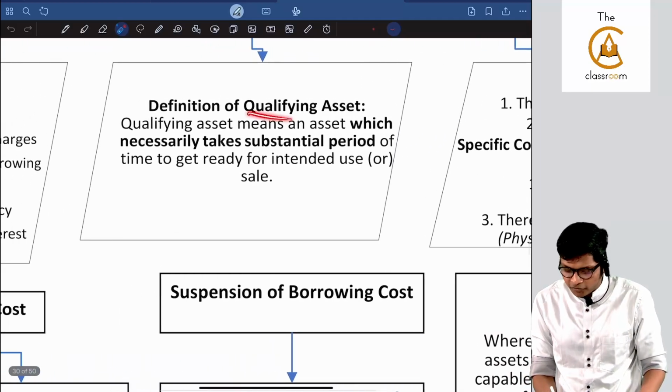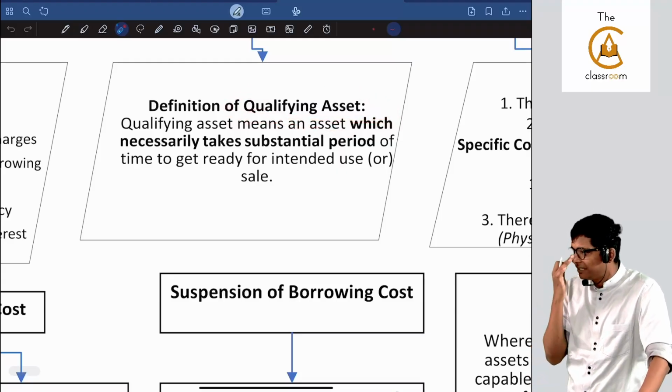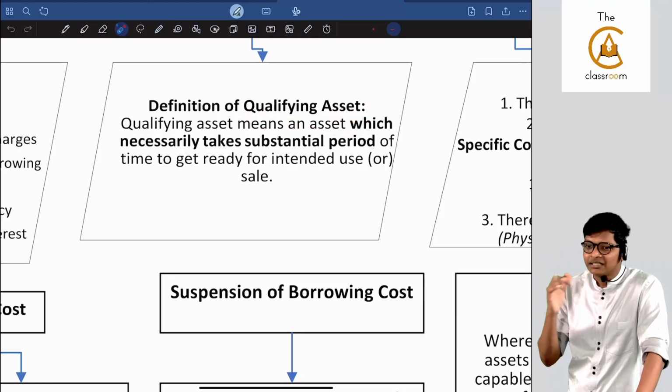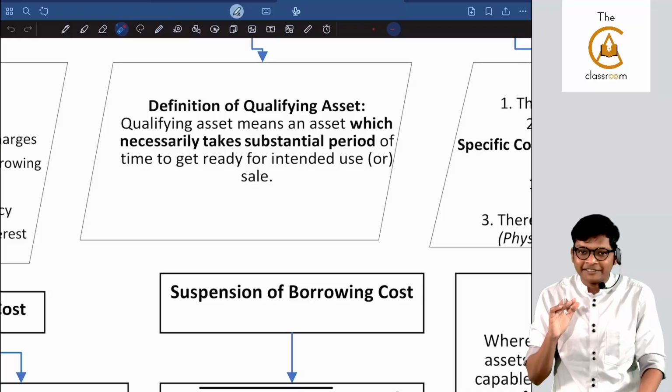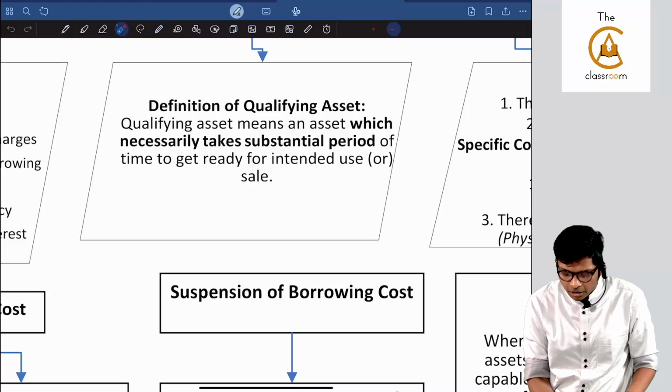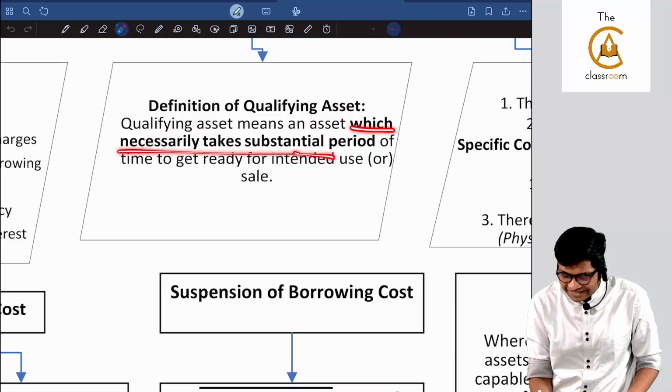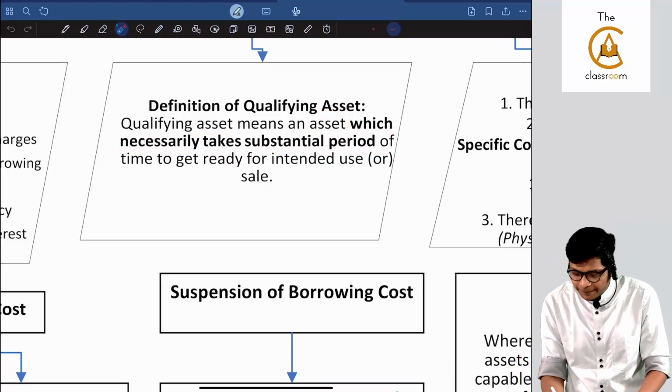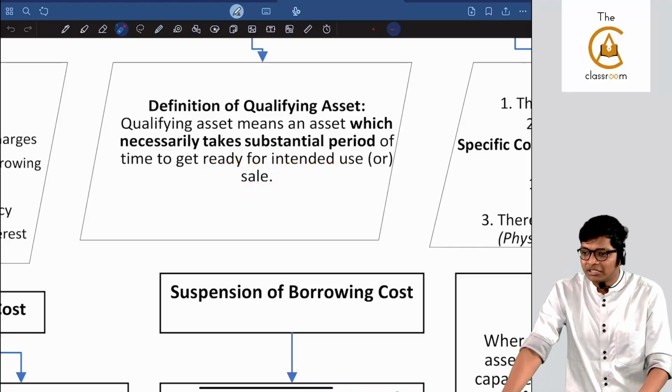Next, the definition of qualifying asset, most important in the standard, because in the exam they will give you a truck, this, that, whether I should consider it as a qualifying asset or not, you will get confused sometimes. In sums we will see in detail, but here qualifying asset means an asset, keywords, which necessarily takes a substantial period of time to get ready for its intended use or sale. Simple.